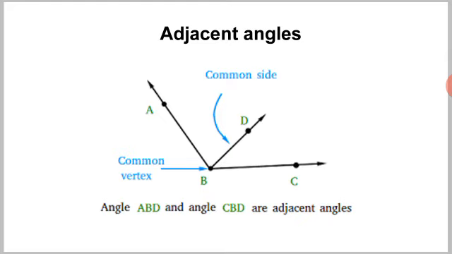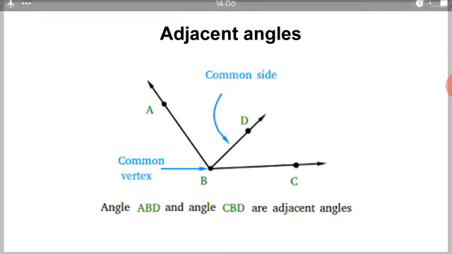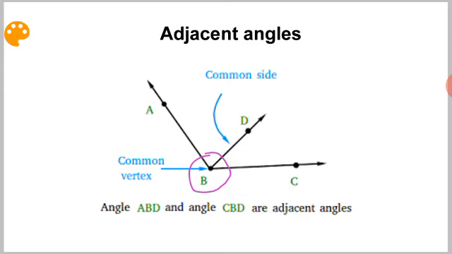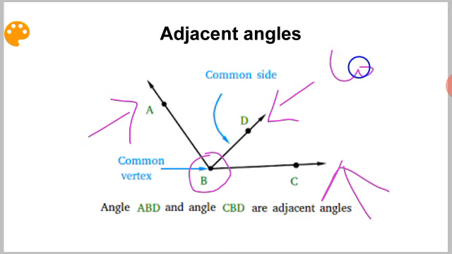Adjacent angles. Two angles are adjacent if they have a common vertex, a common arm, and two non-common arms which lie on either side of the common arm.